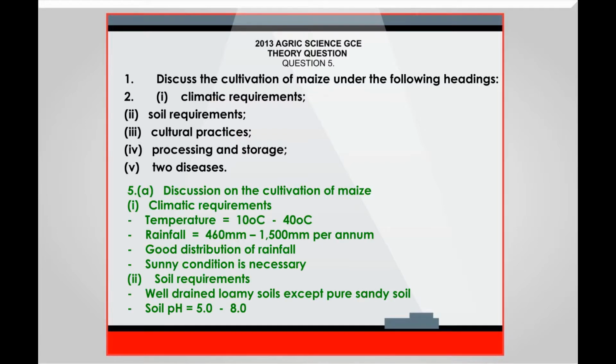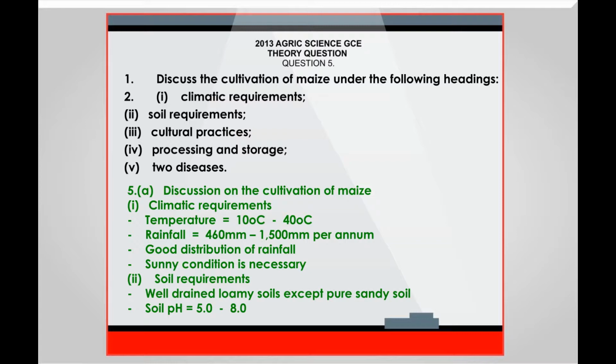Discussion on the cultivation of maize. Climatic requirements. Temperature equals 10 degrees Celsius to 40 degrees Celsius. Rainfall equals 460 millimeters to 1,500 millimeters per annum. Good distribution of rainfall. Sunny condition is necessary.